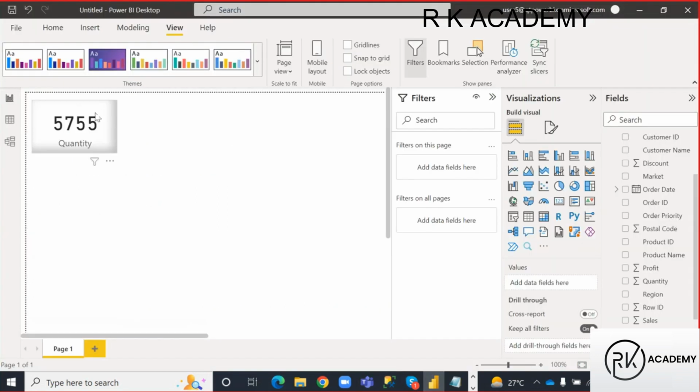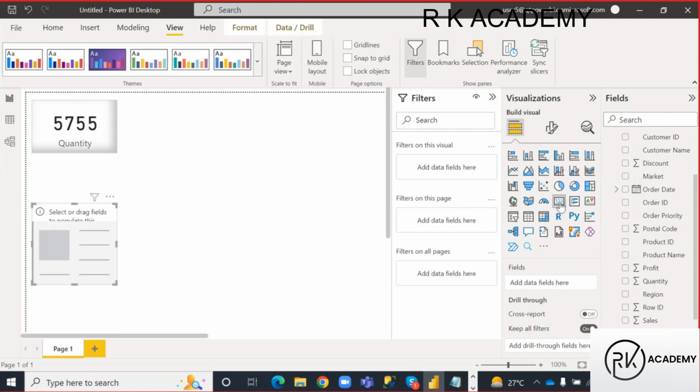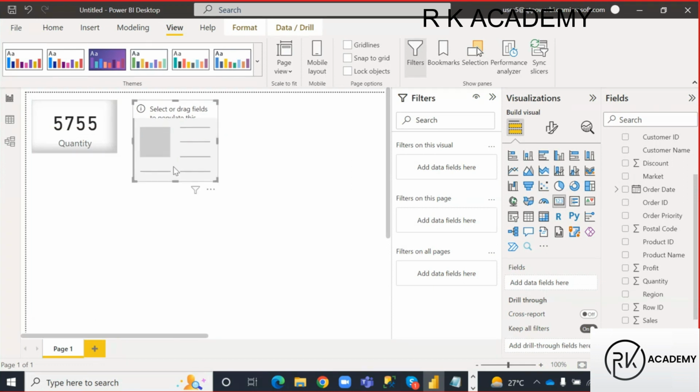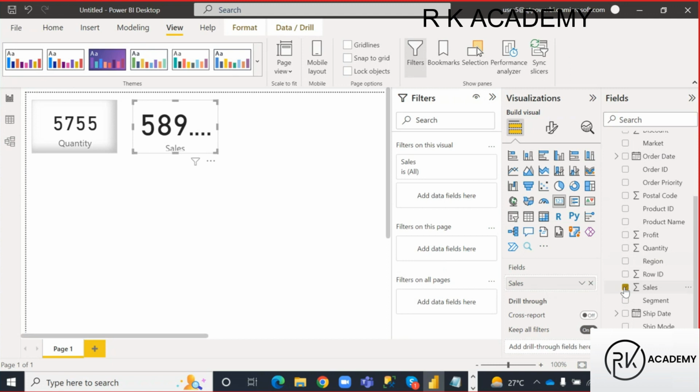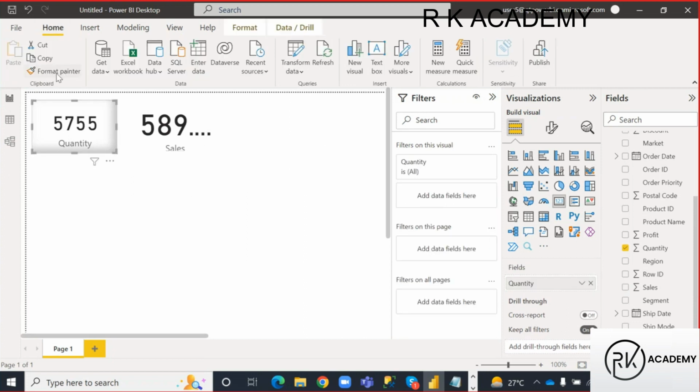I'm on Power BI desktop. In the similar way, for example, I want to create one more card visual. Just click on that card visual. It is going to land on this report canvas. Right, guys. So here I want to see what is the total sales amount we received from that orders table data. So go to that orders table. From that orders table, where is that sales column? Just select that sales column, guys. I want to beautify this second visual like the previous one. How can I beautify? Select the first visual, go to the home tab. Under home tab, I have format painter. Just copy with format painter, implement to this one, guys.